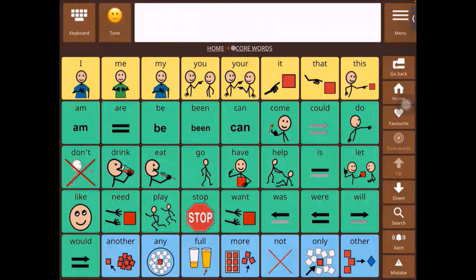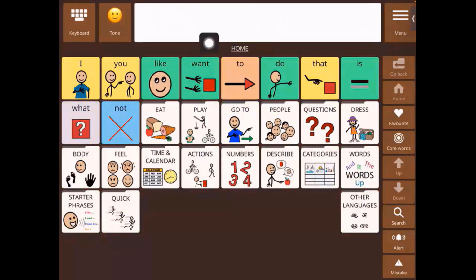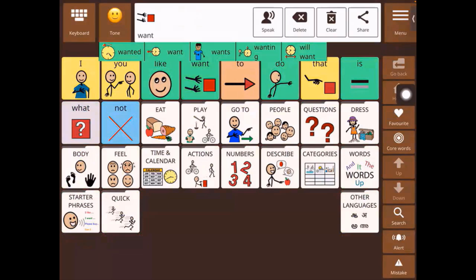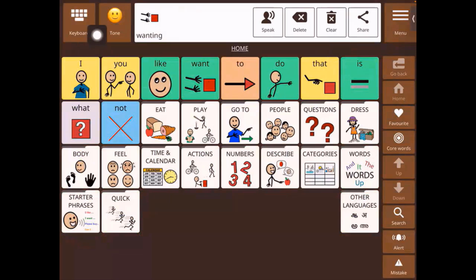So let's say I select the word want. It shows me all of these different variations. So I can select wanted, want, wants, wanting. So all of the different tenses, right? Like present tense, past tense, all of the different variations show up for me to select. Now this is for a verb. So for the verb, all of these are available.